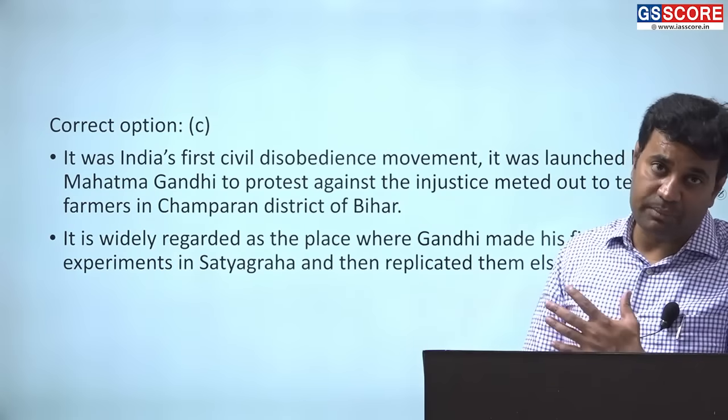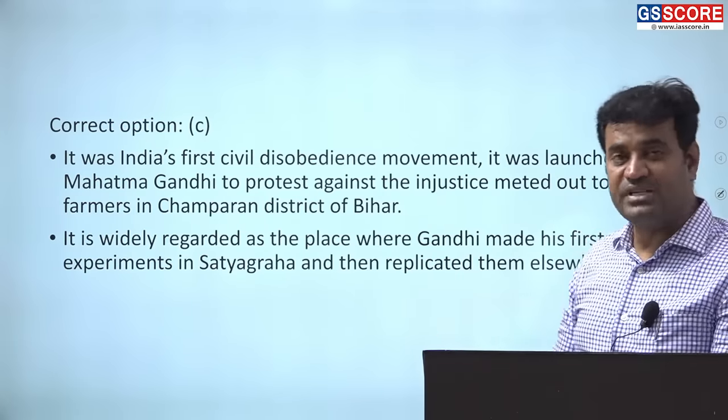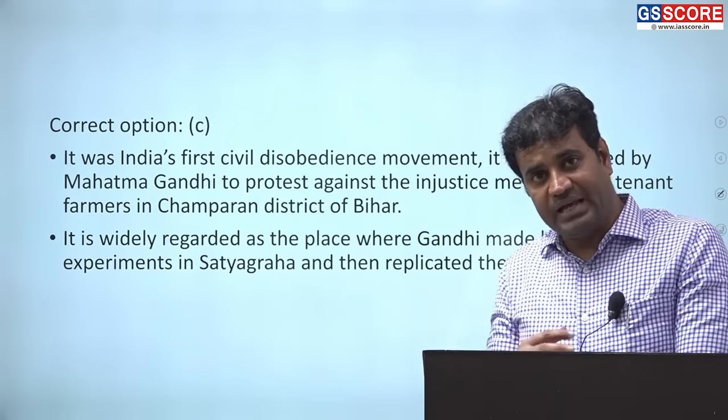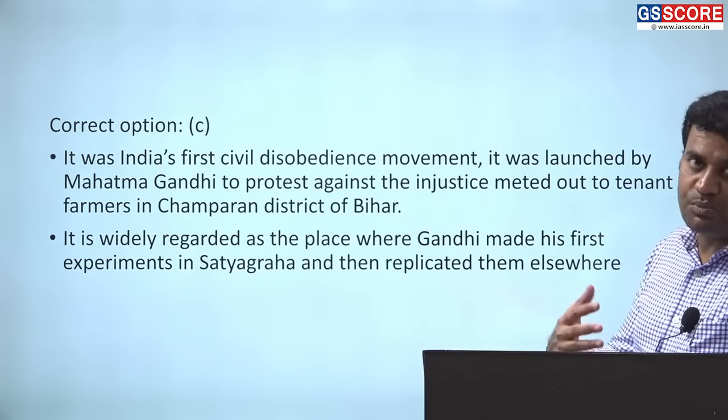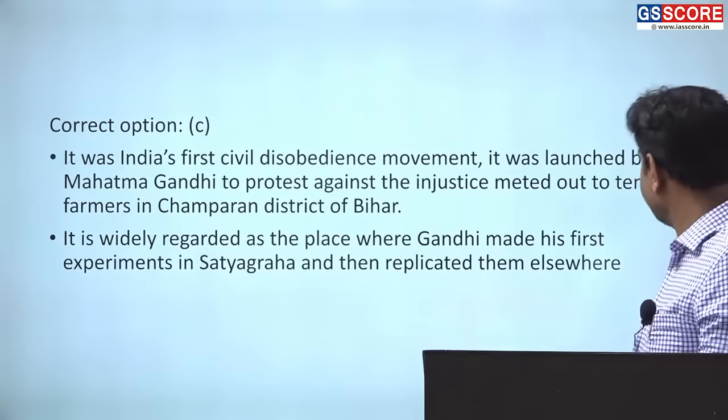After Champaran only, another peasant issue highlighted by Mahatma Gandhi was at Kheda in Gujarat, where peasants from different parts of India began to recognize Mahatma Gandhi as the true leader. So Mahatma Gandhi's popular appeal got manifested in the regions of Champaran and Kheda.